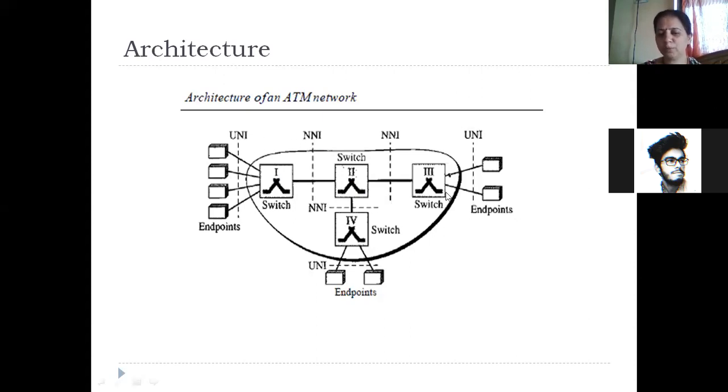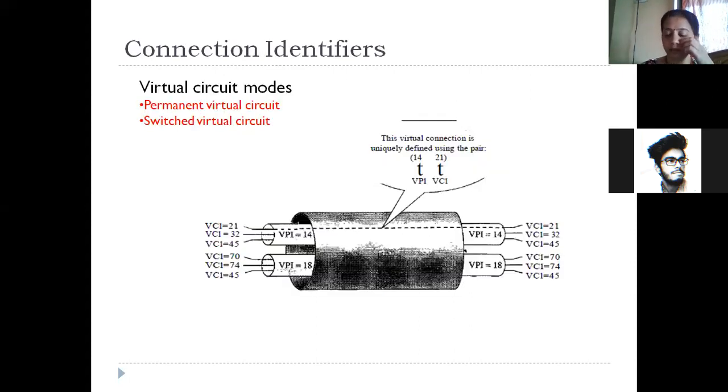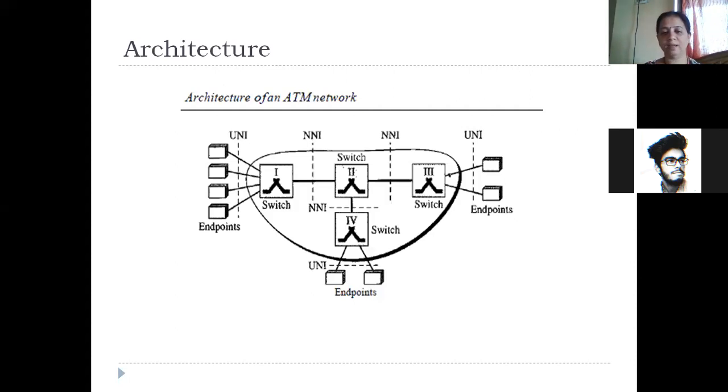So from one switch to another and so on, whether it is NNI or UNI, remember ATM networks always operate as virtual circuits. That means they will set up a connection, and a dedicated connection is created to transmit the data. Have a look at this particular diagram once again. Suppose we have a machine A and on this side a machine B. From A to this switch, then to the next switch, then to the next switch, then to the device that is B, a complete dedicated connection is set up.